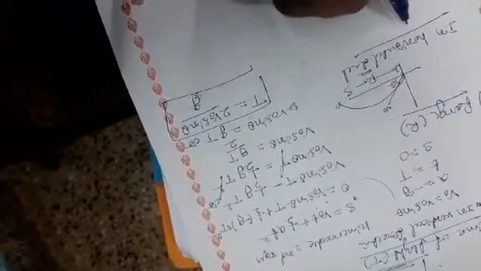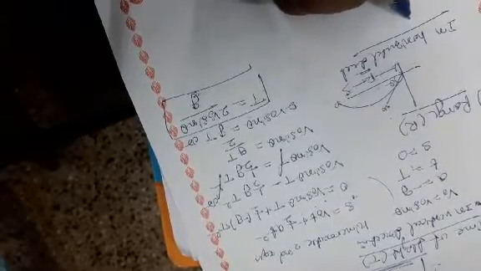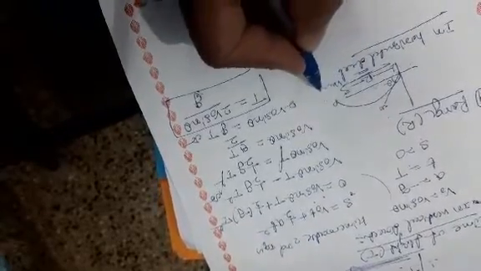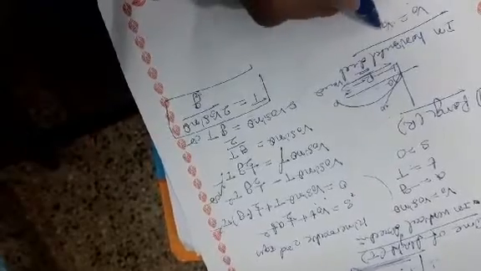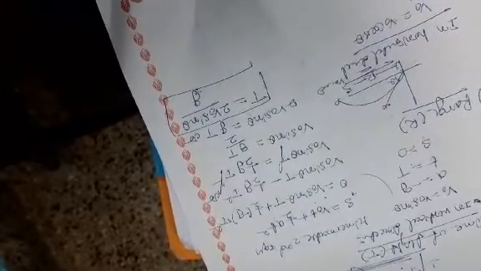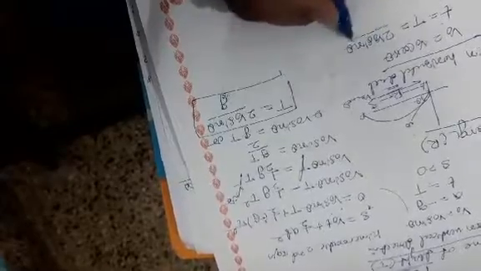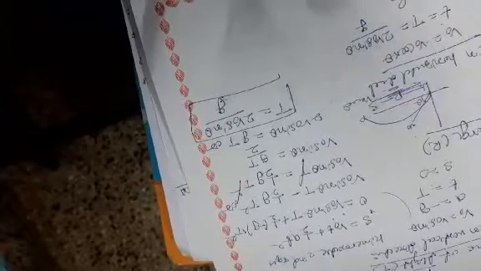What is the initial velocity in the horizontal direction? It is v naught cos theta. The small t is equal to capital T, the time of flight, which is the third parameter we already found: capital T is 2 v naught sin theta by g. S is the distance, which is capital R. In the horizontal direction, the acceleration is 0.